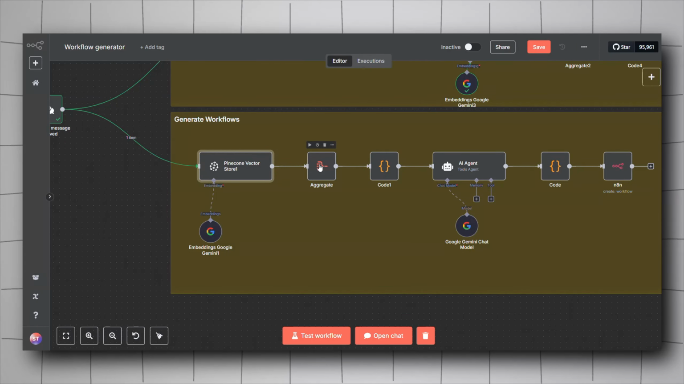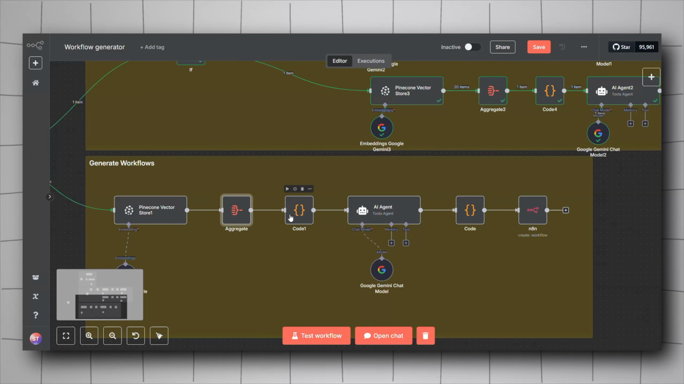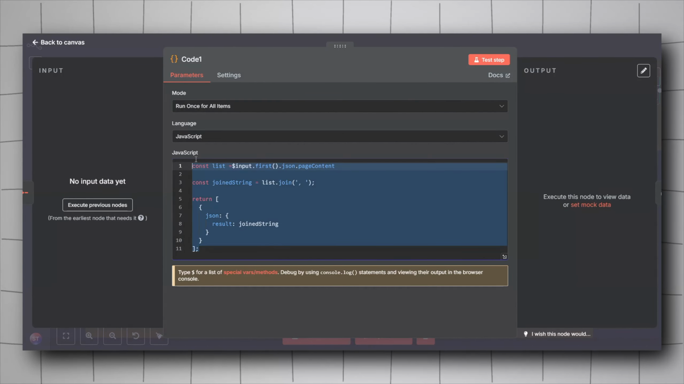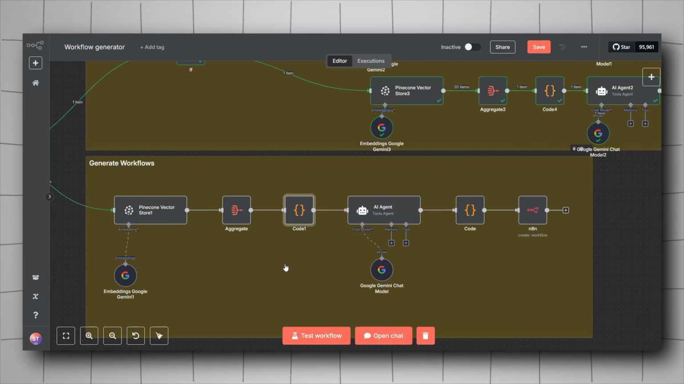Now we'll need to aggregate it again. So take the aggregate node and then include, of course, the page content. Just drag and drop it from here. That way we turn it into a single list. And then after that, we will turn the list into a string. So same code again, drag and drop the page content and put it here. This one will turn it into a list.